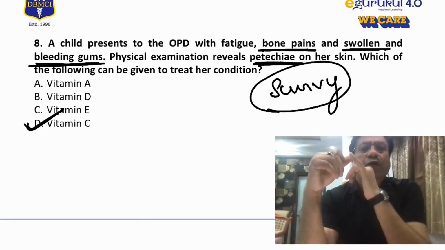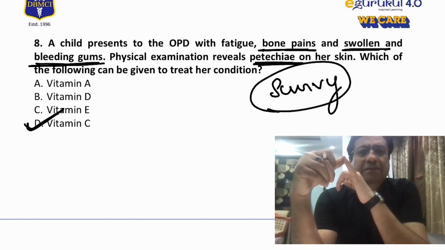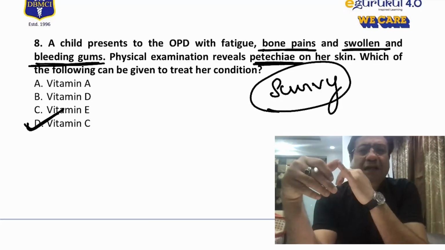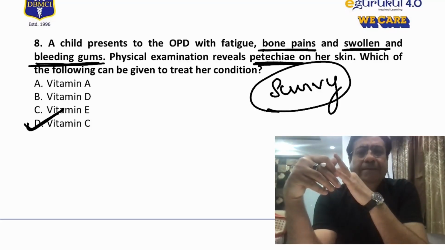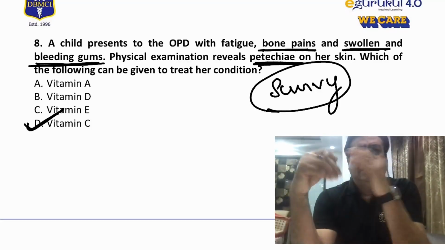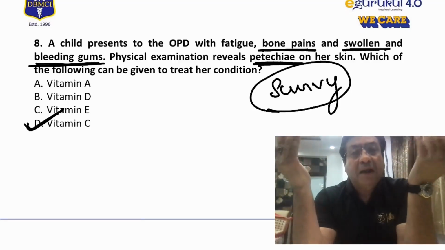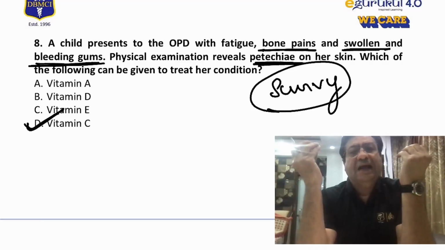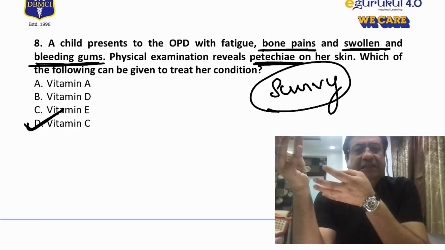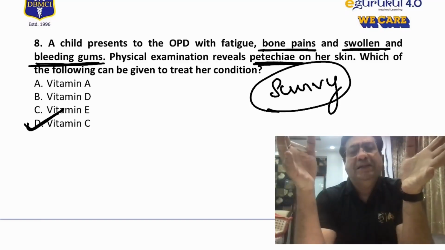So any child who is presenting with bleeding from the gums, a malnourished child, petechial spots, the child has bone pains, the child has hemarthrosis, that is blood in the joints, the child has typical bony manifestations in the long bones, always think of vitamin C deficiency.